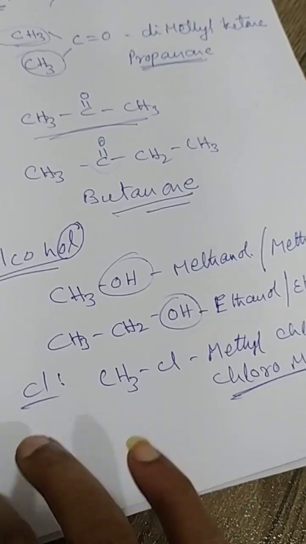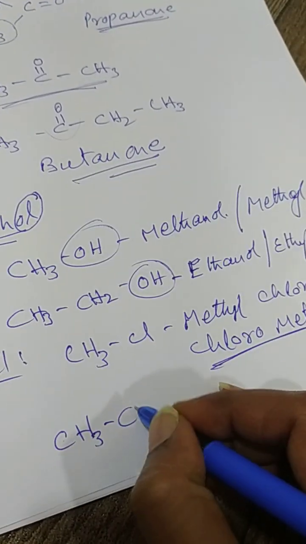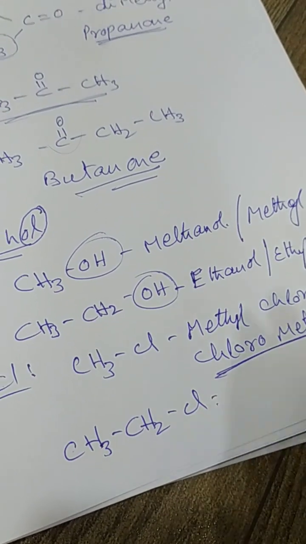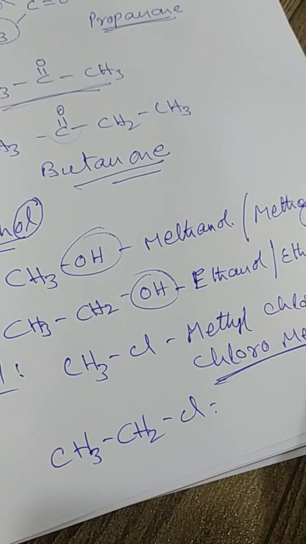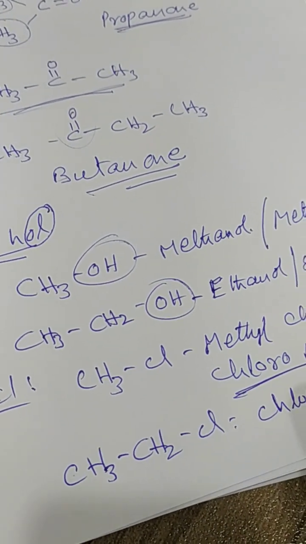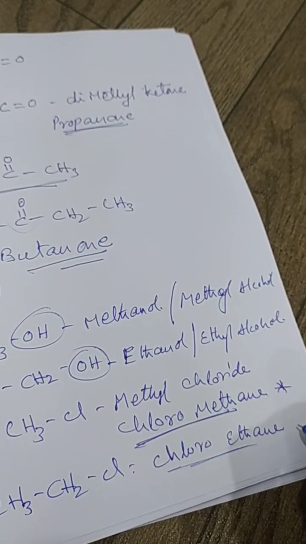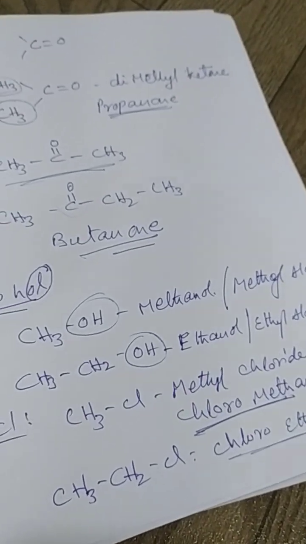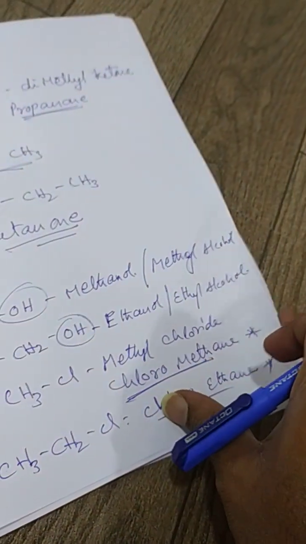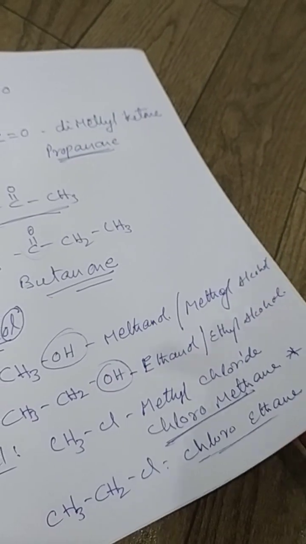Now quickly we will go further. For example, CH3CH2Cl is ethyl chloride, or chloroethane. This is the IUPAC name. Ethyl chloride is the general name. Quickly we will go forward because these are simple topics.